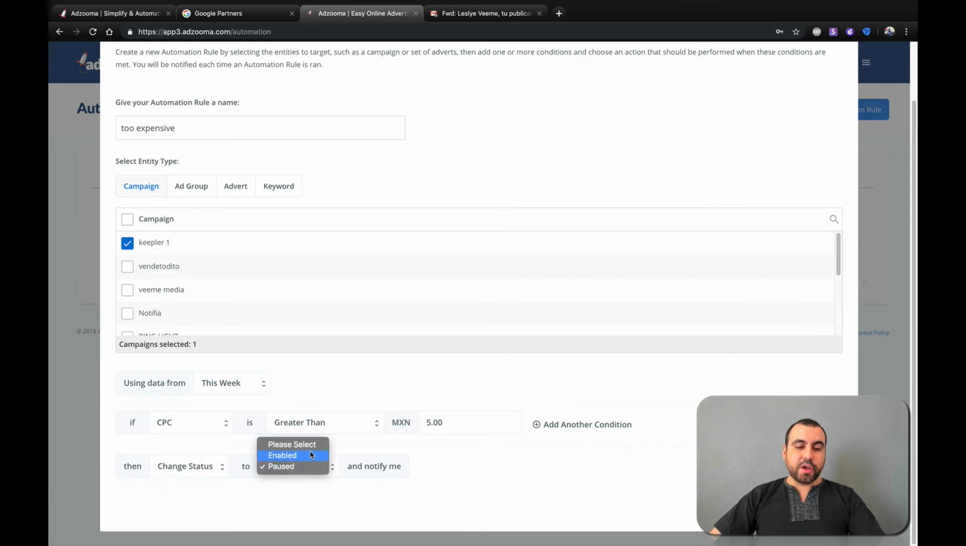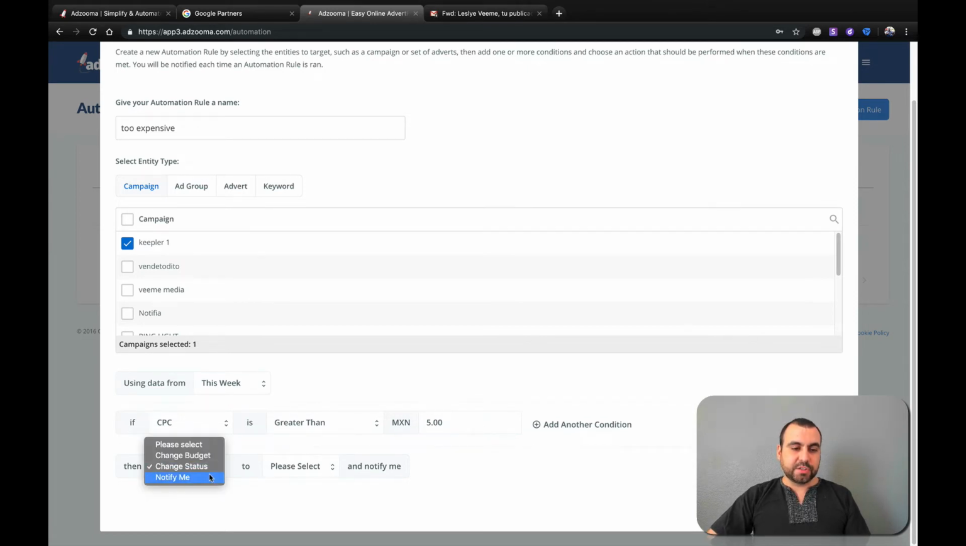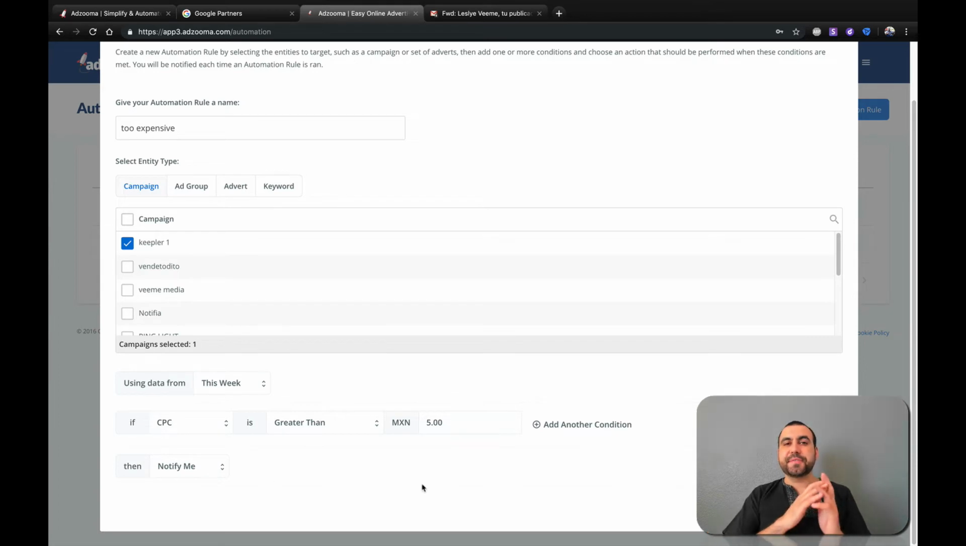And notify me. So if I want to enable, this would be for another automation. But in this case, hey, if the status is this, do that. Or just leave it to notify. You can change that. Change status, notify me. So let's just say if the cost is greater than 5 pesos, just notify me. All right. Don't do anything. Don't pause it. Don't enable. Don't do anything. Just let me know and I'll log in and see what's going on.